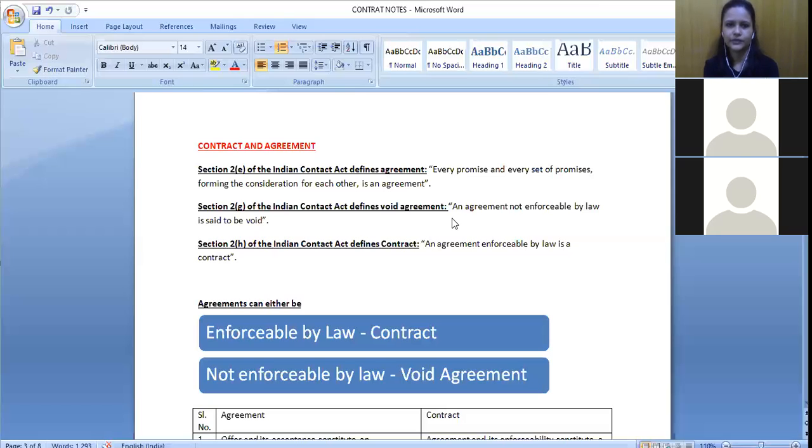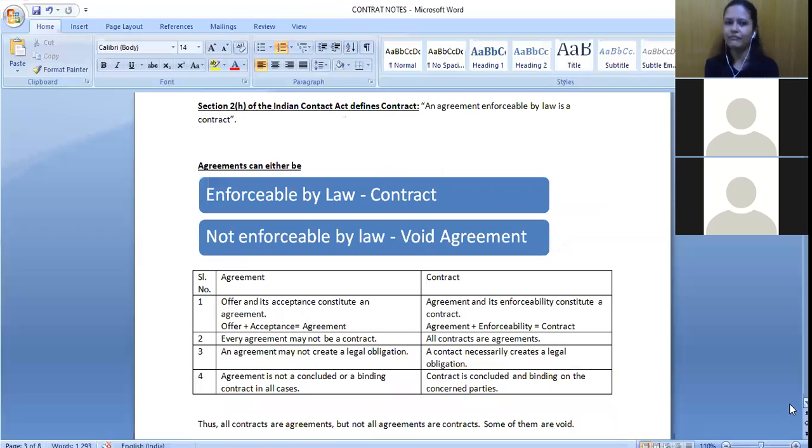Yeah, I'm clear. Okay. So now after reading these three different definitions, what we have come to know is that agreements can be of two different types, right? What are these two different types? Something which are enforceable by law. That means when these are violated, we can go to the court. And these are called contracts, right? There are some types of agreements which are not enforceable by law. That means we cannot go to the court for violation of it, and those would be considered void agreements. But even though we cannot go to the court, within our own means, we can still try to convince the person and all of that.